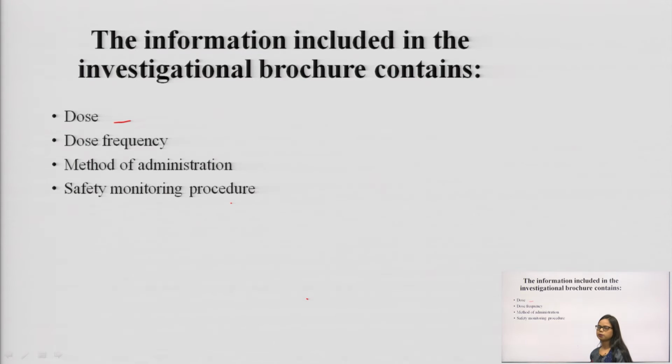The investigational product on which we are doing investigation, it contains how much dose of the product is efficient for producing therapeutic activity. Next is dose frequency. What should be the dose frequency of the investigational drug or the product?